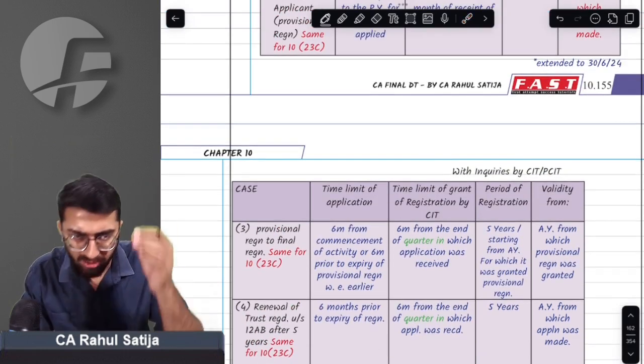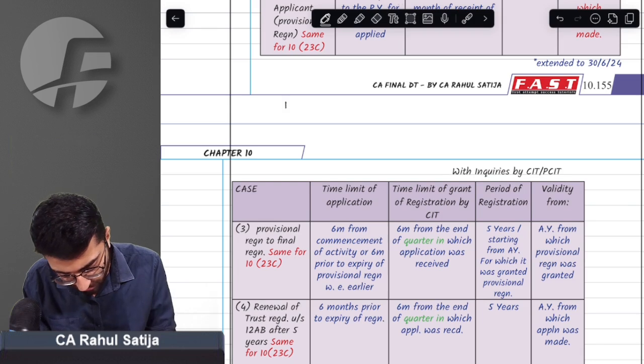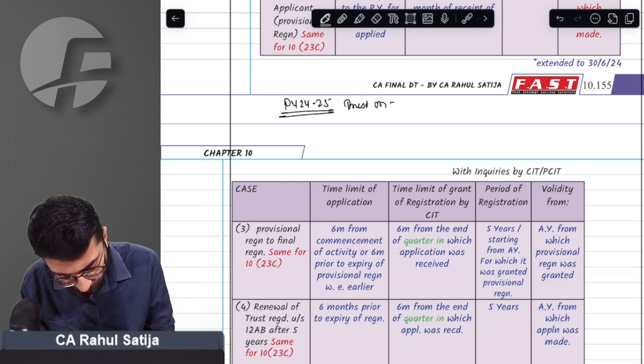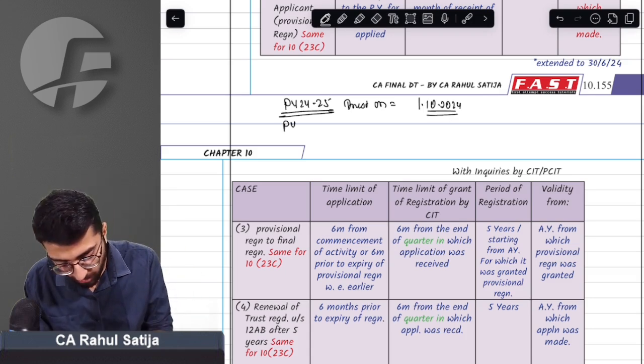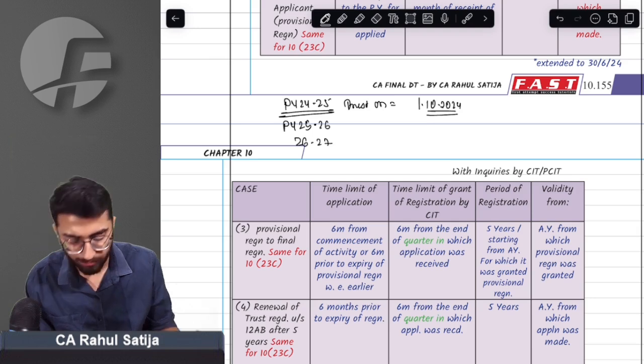This example will clarify things a lot. For example, for previous year 24-25, a trust got provisional registration on 1/10/2024. Now this provisional registration will be applicable for previous years 24-25, 25-26, 26-27.